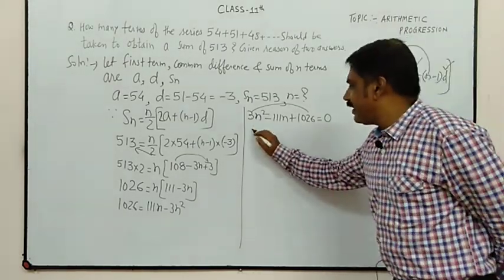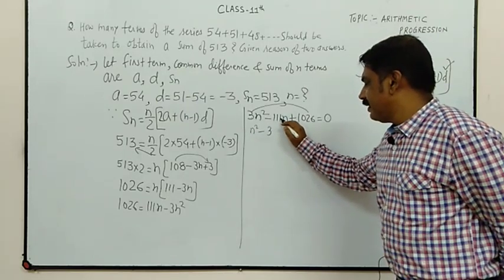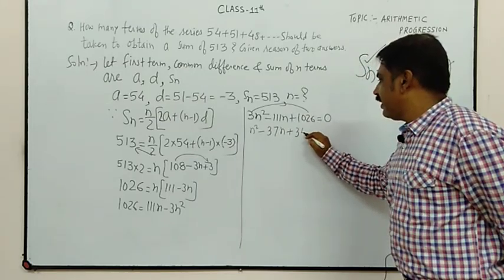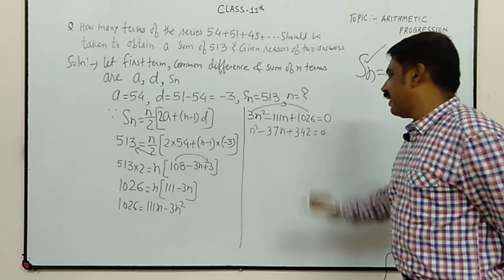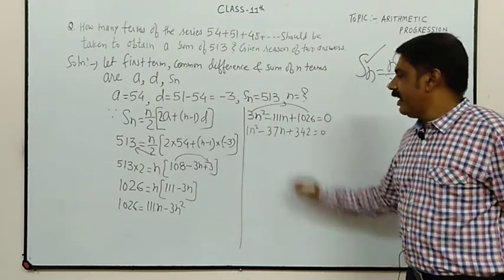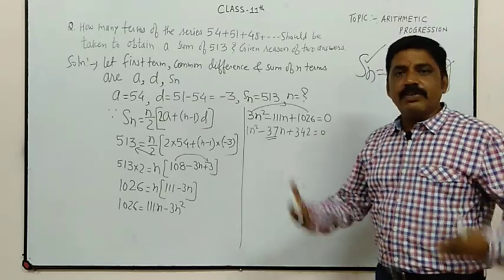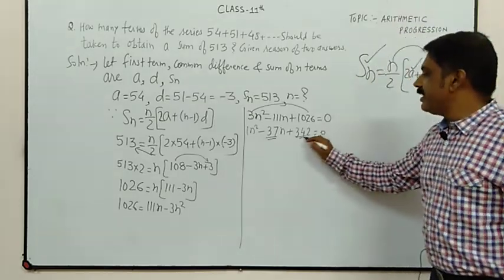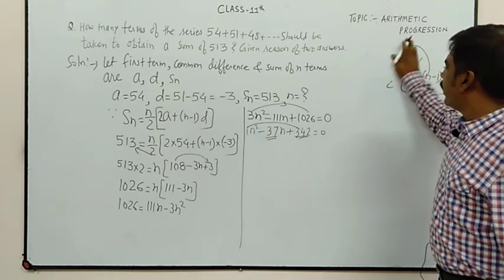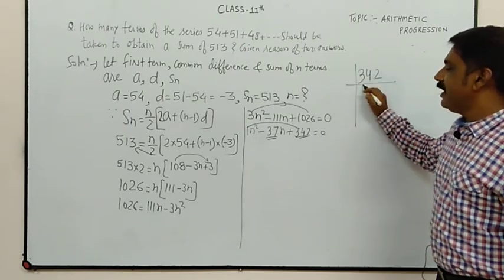Okay, so divide by 3: n square, 3 3s are 9, 3 7s are 21, 3 4s are 12, 3 2s are 6. Now the coefficient of n square is 1. Now we have to split minus 37. Split means divide it into two parts. Now this is 342. So 1 into 342. So in rough, find the factors of 342.